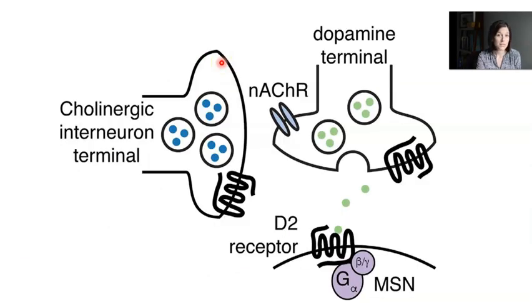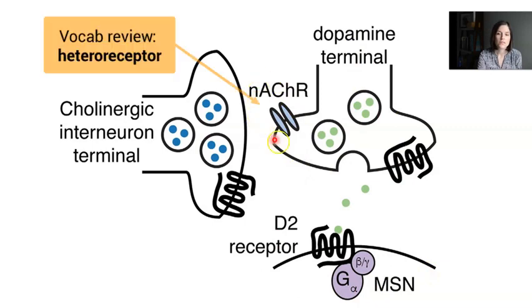So here we've zoomed in on the terminals of those dopamine neurons, so the VTA dopamine neurons that project to the striatum. These are the terminals. And they synapse here onto these medium spiny neurons. These are actually GABAergic neurons. The majority of the cells in the striatum are GABAergic, and they project, so they're GABAergic projection neurons that have inhibitory influences over other brain regions. And these cells release dopamine onto the medium spiny neurons. But today we're focused on nicotine and acetylcholine.